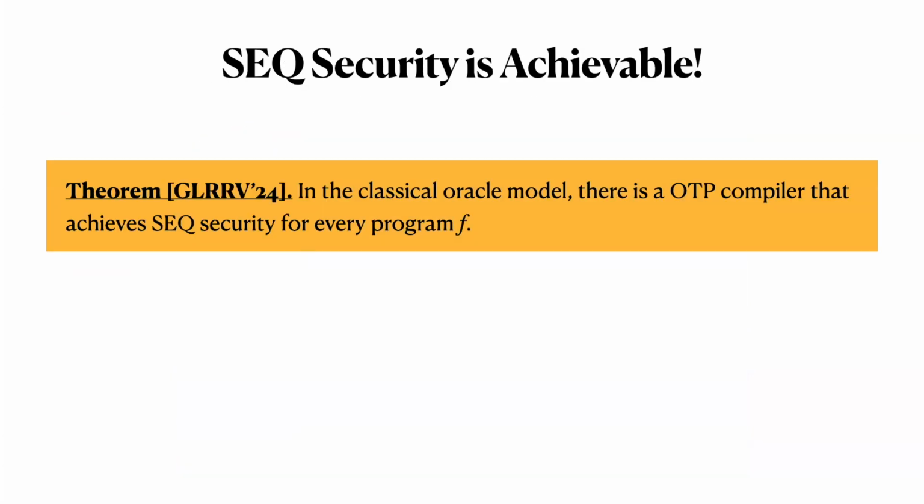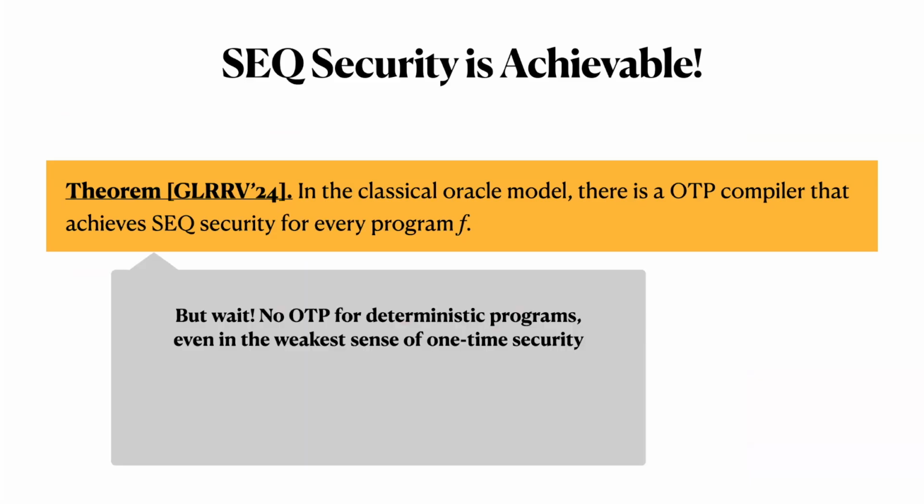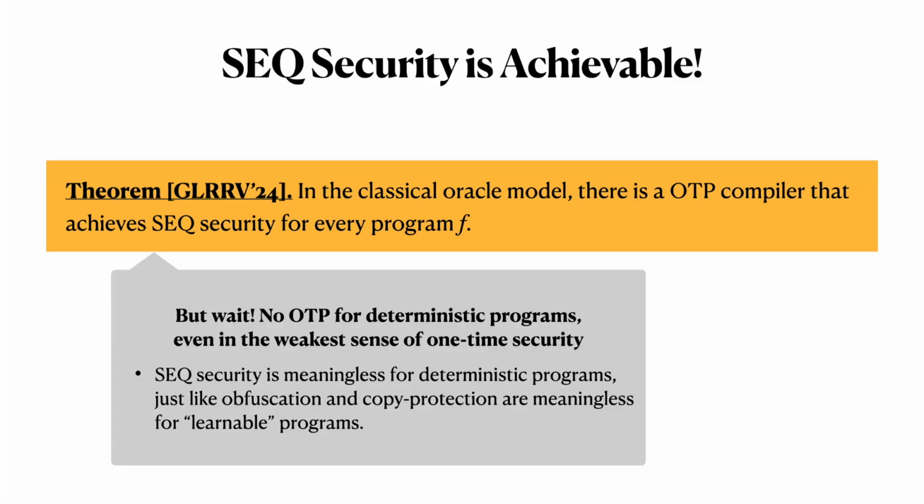First, SEQ security is achievable. We show that actually SEQ security is achievable for any randomized program using the construction that we saw earlier. Even if the program is deterministic in the sense that it ignores its randomness. This might raise a red flag, like we shouldn't be able to construct a one-time program for deterministic programs. But the way around this is to note that SEQ security is not meaningful for deterministic programs, in the same way that obfuscation and copy protection are meaningless for learnable programs.